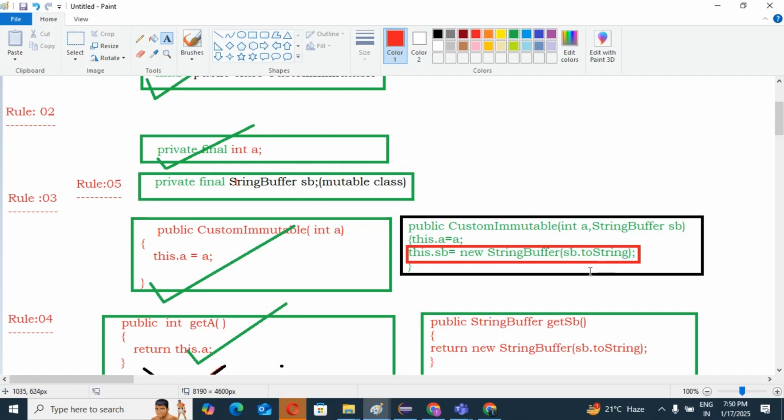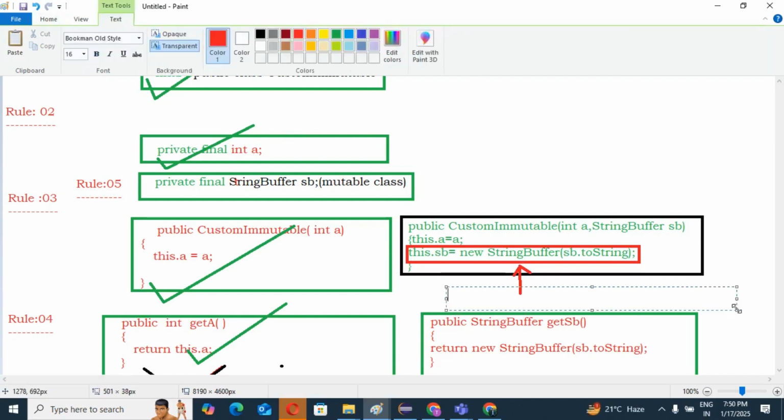So guys, see, concentrate. This is the important point you need to remember: return its copy of the instance variable.